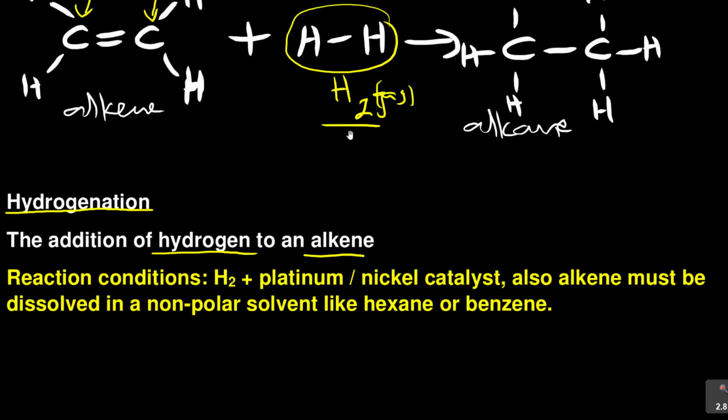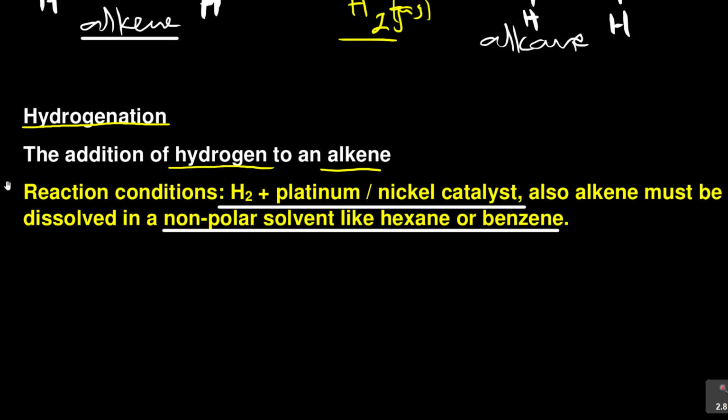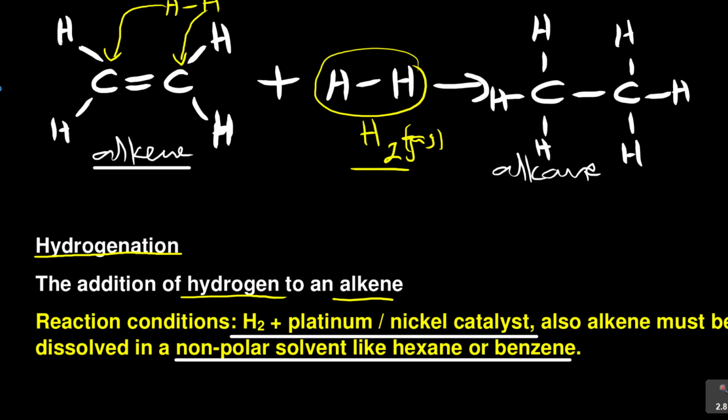Now, for you to be able to do this reaction, there is a condition. For example, the reaction conditions for this reaction, you need hydrogen and platinum or nickel catalyst. Sometimes it's palladium. They also accept. Also, the alkene must be dissolved. This alkene here must be dissolved in a nonpolar solvent like hexane or benzene. So here, this alkene, you dissolve in, for example, hexane, which is common to you, or benzene.